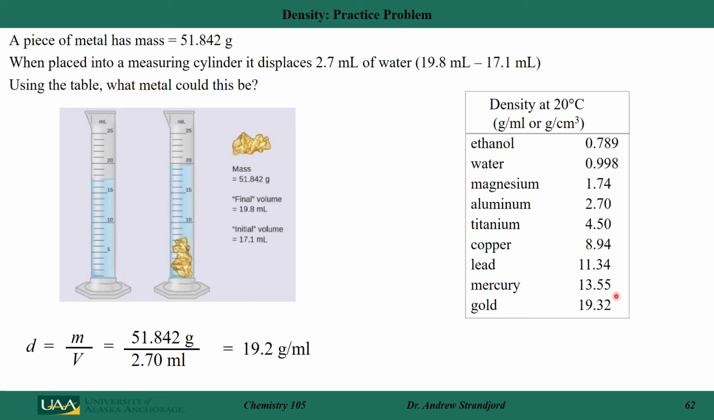If I look down at this table and I look for a substance that has the same density, I look down here and I say, oh, 19.2 is very similar to 19.32. So this is probably gold, okay? And I know that there's always some uncertainty in my measurements, so it doesn't match the exact value in the literature.